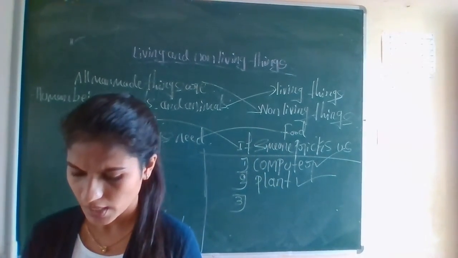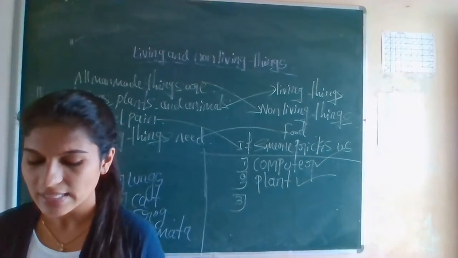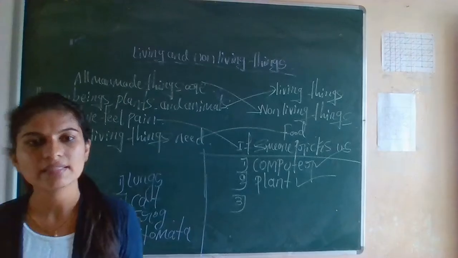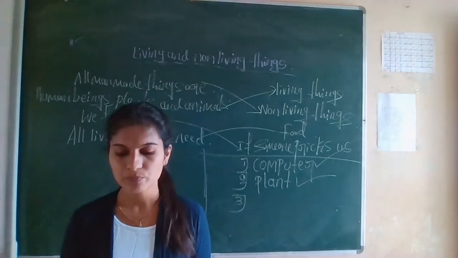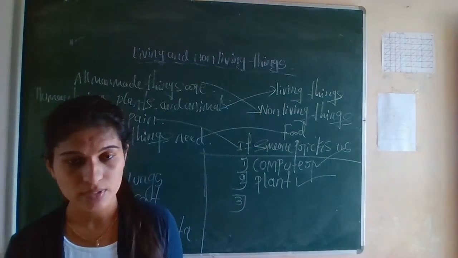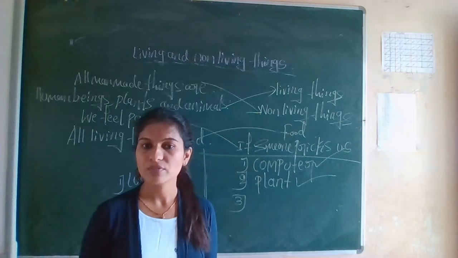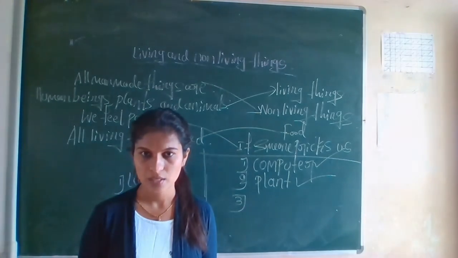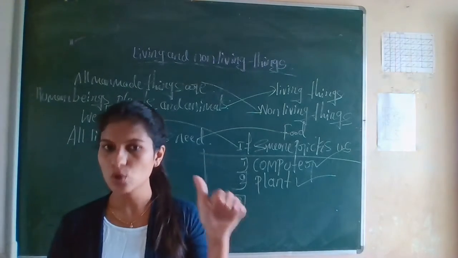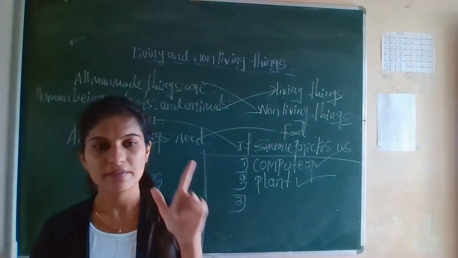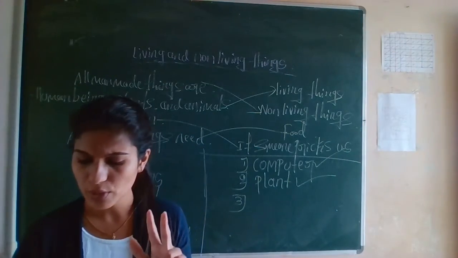Next, third question. Living things dash. A, grow. B, breathe. C, do not reproduce. D, both A and B. Some of the features are given there. Living things can grow. Yes, they can grow. Then living things can breathe. Yes, they can breathe. Next, do not reproduce.